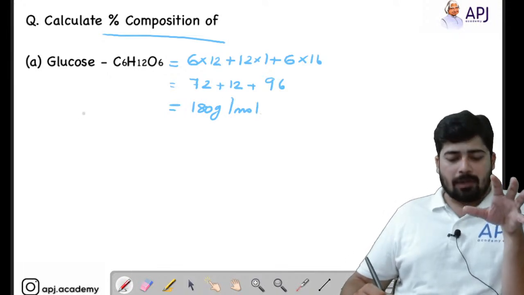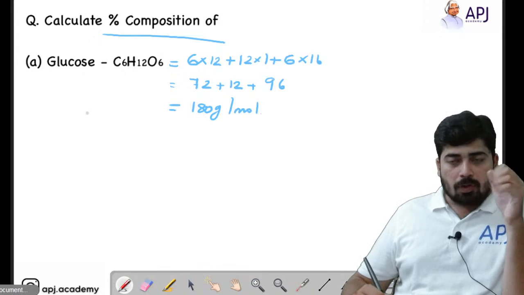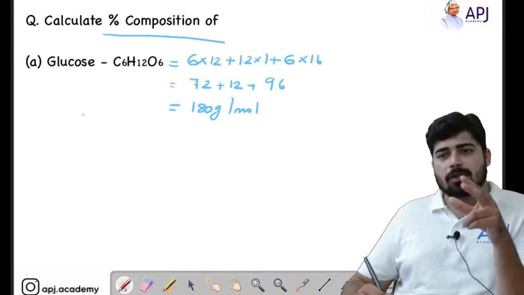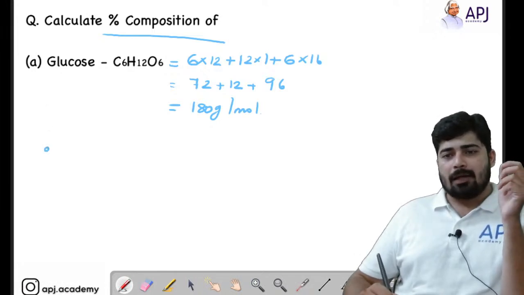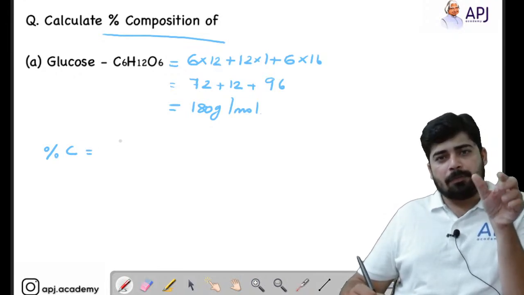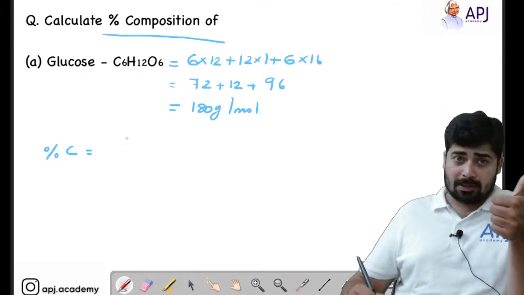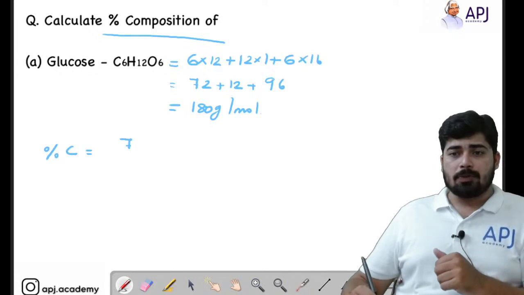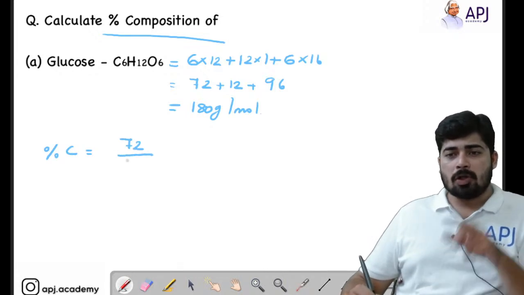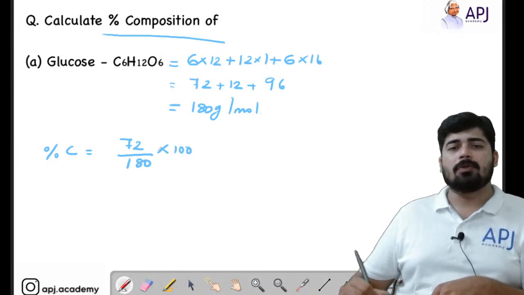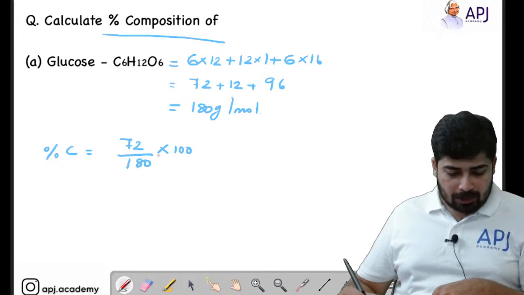We have to calculate the percentage composition. We know that there are 3 elements present: carbon, hydrogen, and oxygen. So we will be calculating the percentage mass of carbon. Percentage mass of carbon is equal to the total mass of carbon present in the compound. How many carbons are present? 6 carbon. So the total mass of carbon is 6 into 12, that is 72, divided by the total mass of the compound, 180, into 100. In order to convert into percent, we have to multiply by 100.